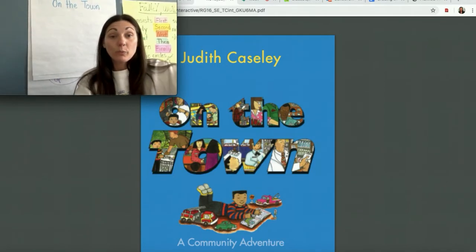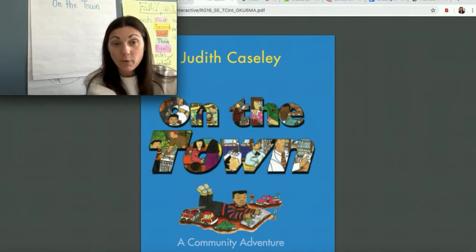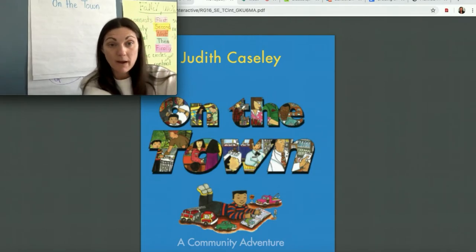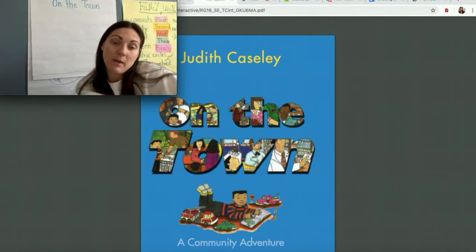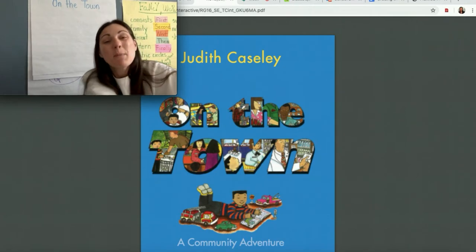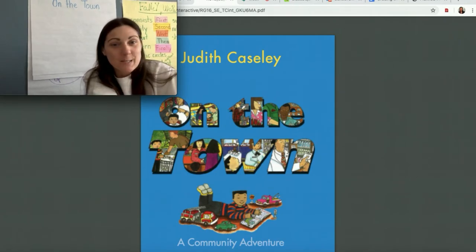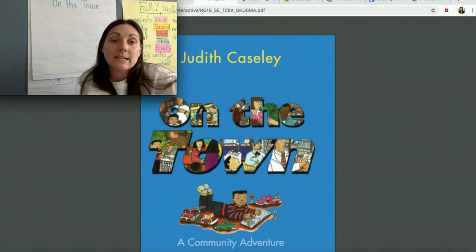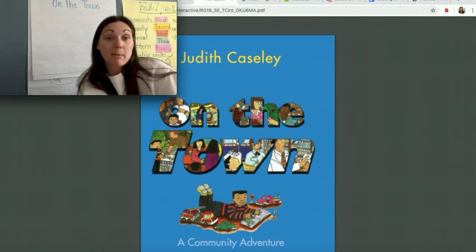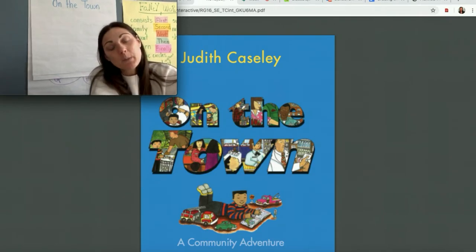Now, if we're retelling the story, because remember that's our third way to read a text, and that's what we have to do today, right? We have to retell the key details in the text. But before we do that, we need to talk about, well, what is this book mostly about? What's the main topic or the main idea? Well, the book is mostly about Charlie, and what is it that Charlie's supposed to do?